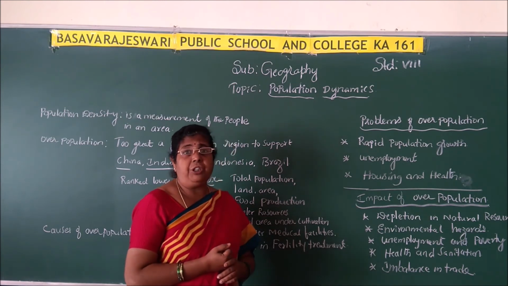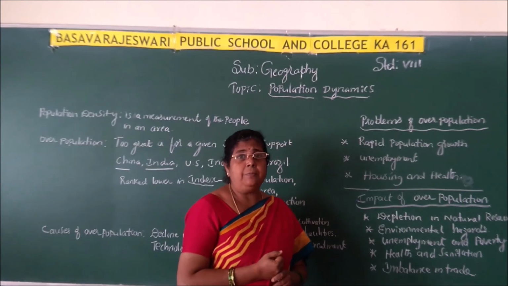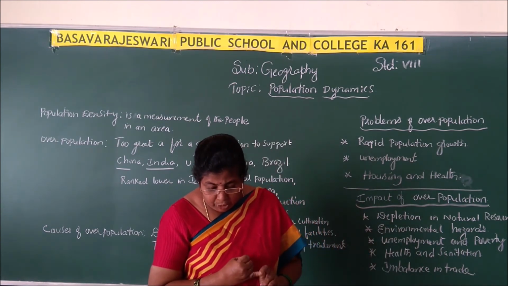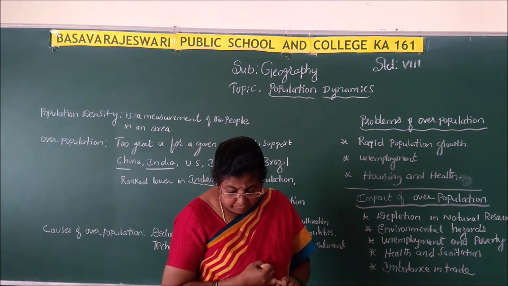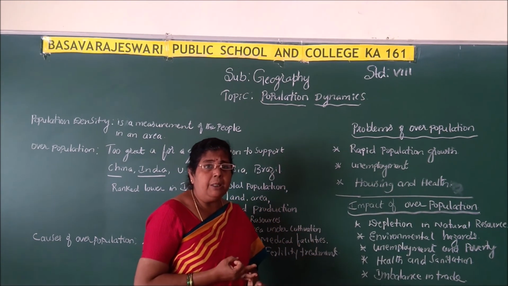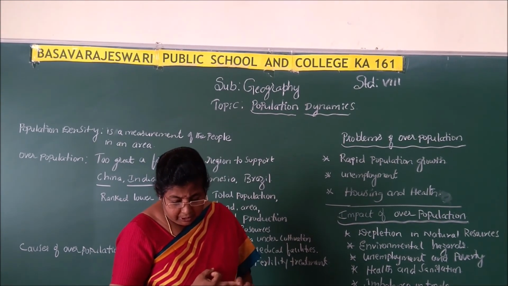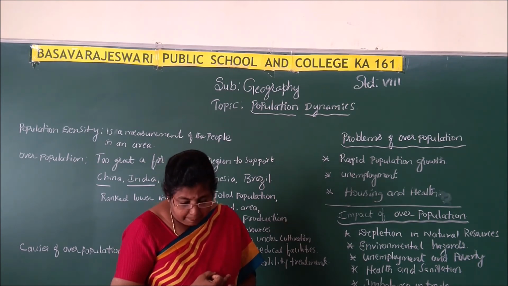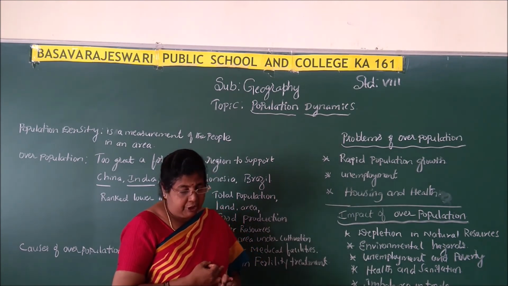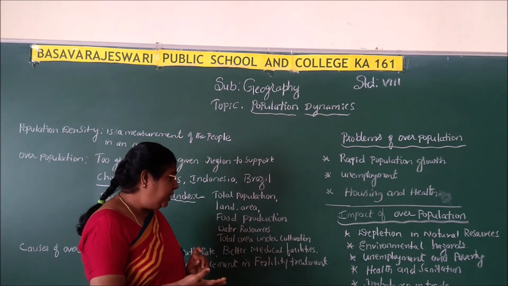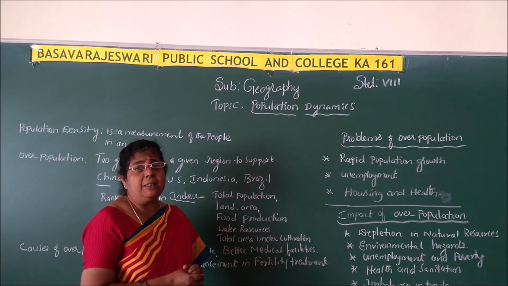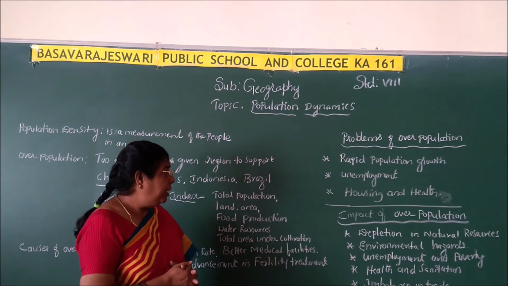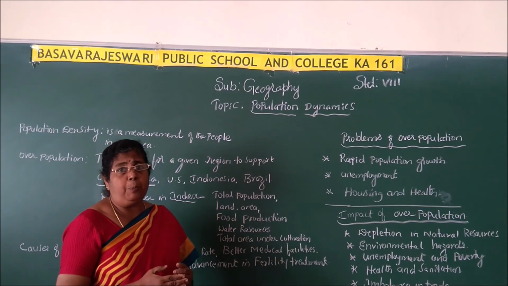And imbalance in trade. As the population is increasing, this is one more big task, because we have to spend an amount of money on medical, housing, and other public facilities, as a result of which industrial development will be affected. And definitely it may lead to imbalance in trade. So these are certain important impacts of overpopulation.